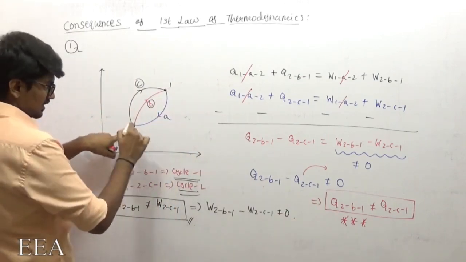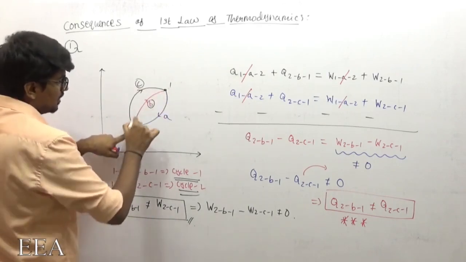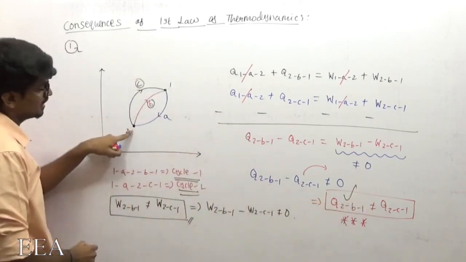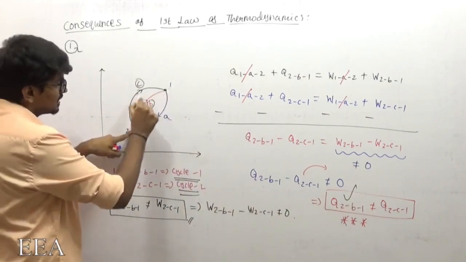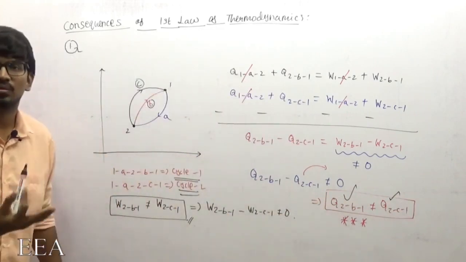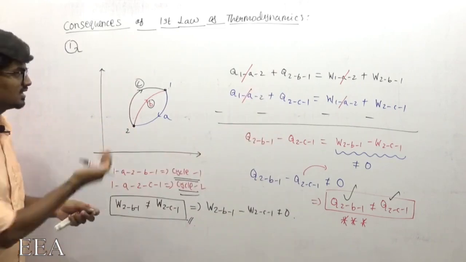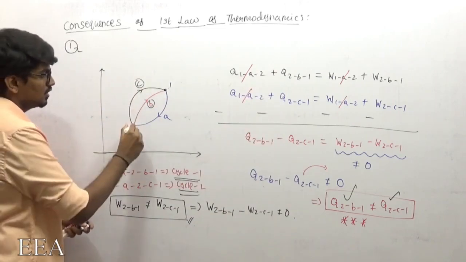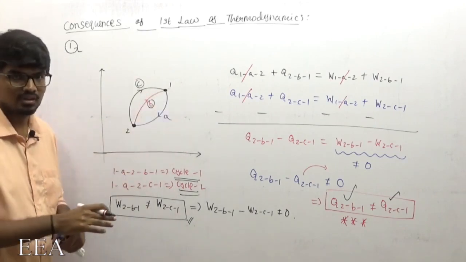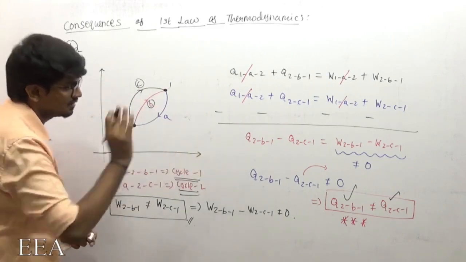I am doing the process from 2 to 1 only, but if I do it through path B, I am getting this heat transfer. If I do it through path C, I am getting this heat transfer, and they are not the same, because we just derived it. They are not the same, which means if I change the path, even though the starting state and ending state are the same, the value of heat transfer varies.